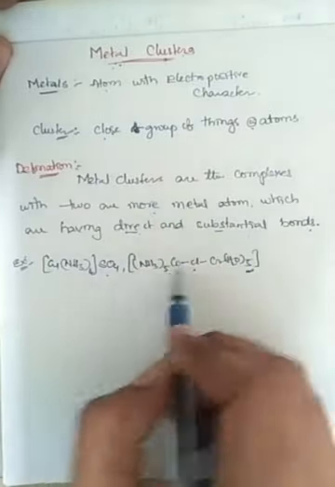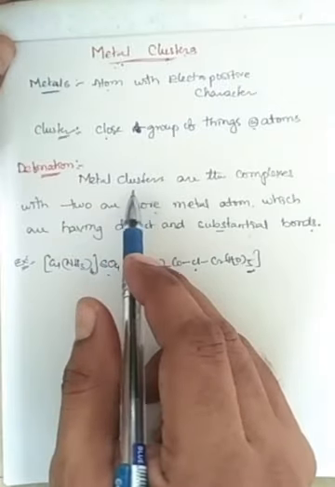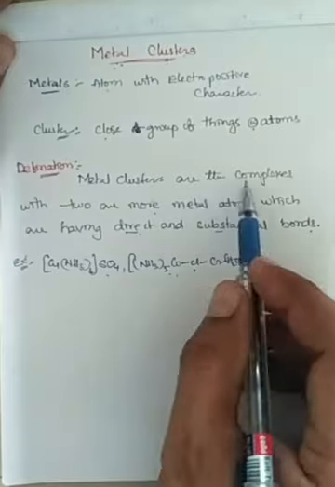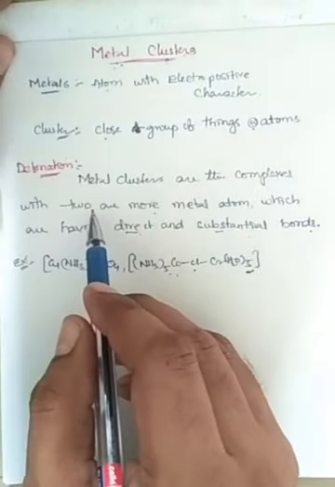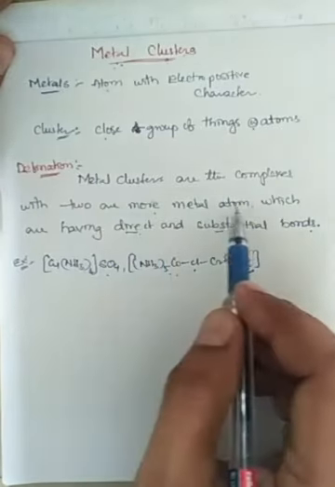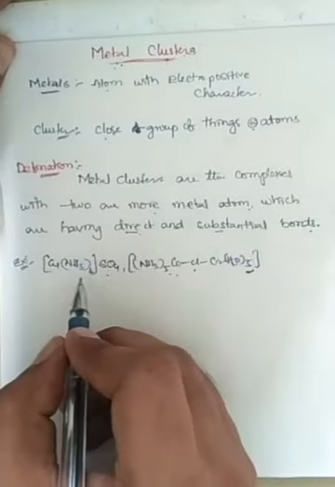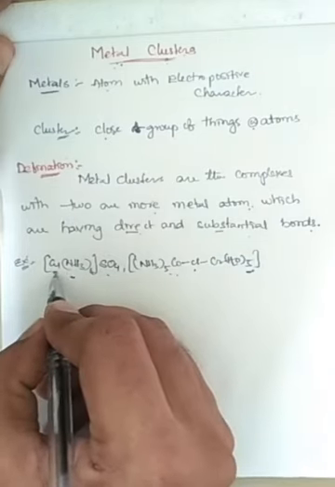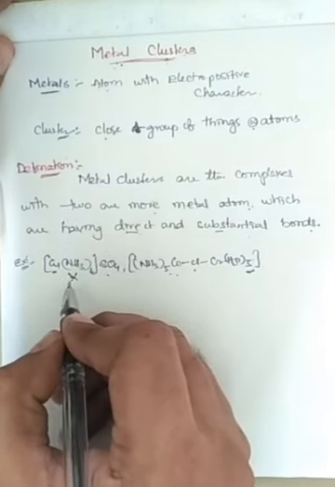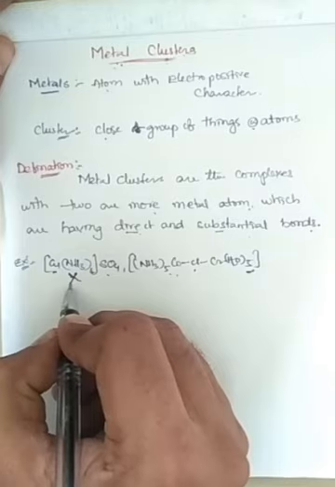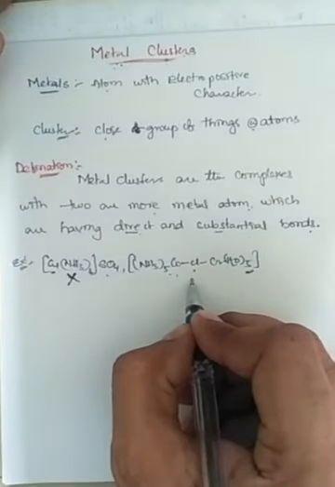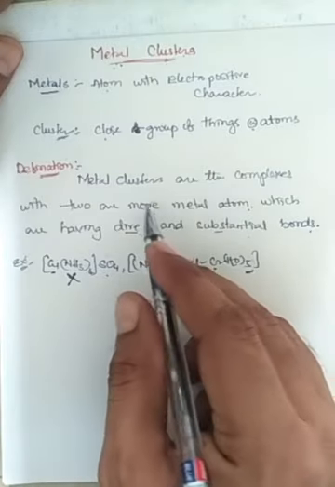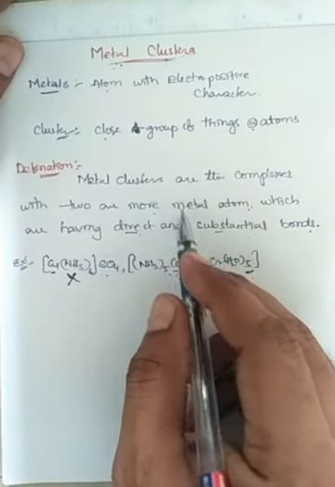If we see these in relation to our metal complex definition, they are totally different from metal clusters, right? How do they differ? A metal cluster is said to be a complex in which a minimum of two or more metals has to exist. The first complex, tetraamminecopper(II) sulfate, has only one metal, so this is not a metal cluster. The second may have two metals, so it is closer to a metal cluster, but it is not actually a metal cluster.